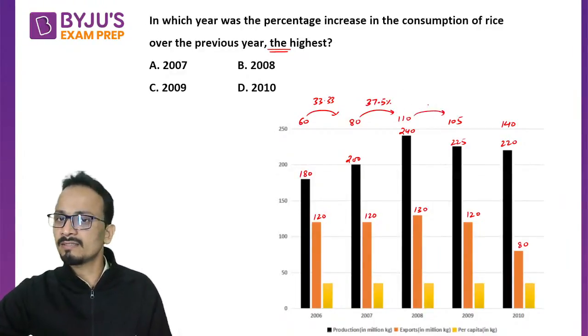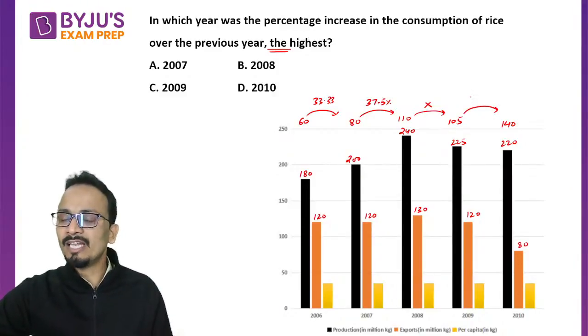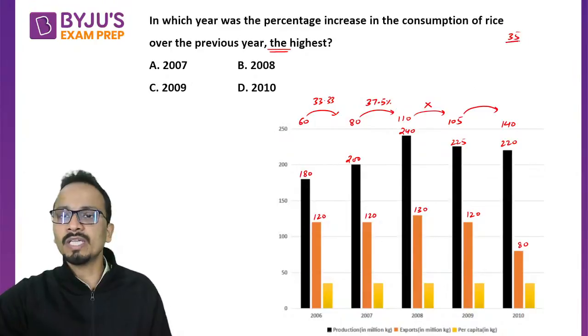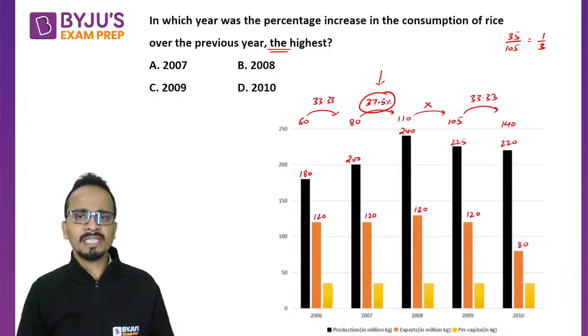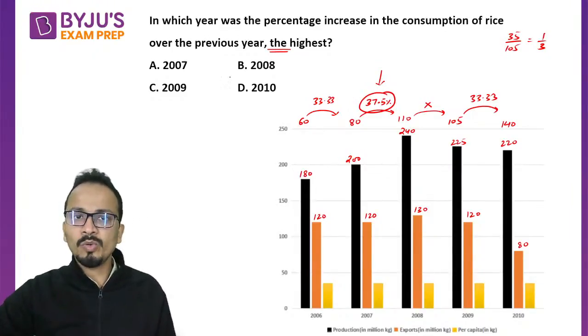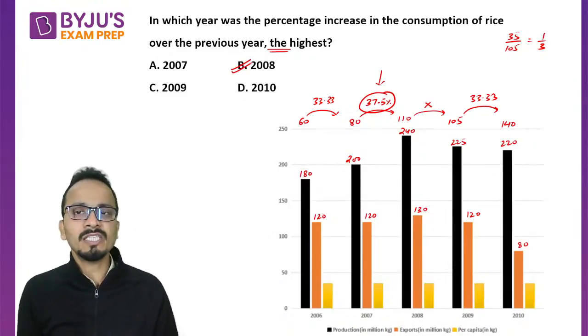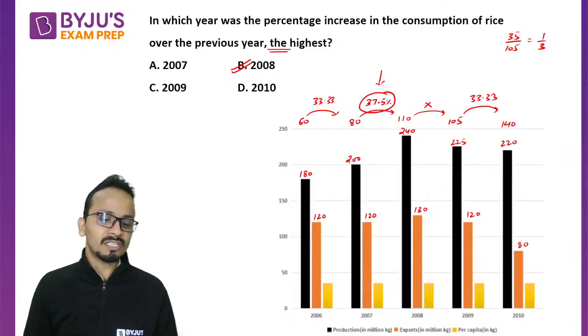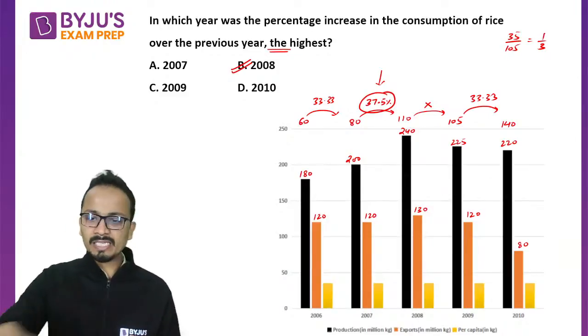Now in this case, there is a decrease. I'll not even calculate this. In this case, the value has increased by 35 over the initial value of 105, and that is 1/3. Again, it is 33.33. So we can say that there is a highest increase of 37.5% in this value. So the answer will be the year 2008. So in which year was the percentage increase in consumption of rice over the previous year the highest? Answer will be 2008. All right, am I clear?